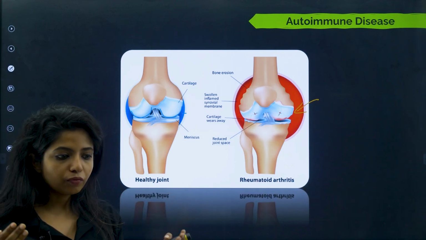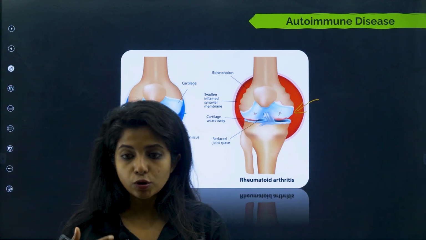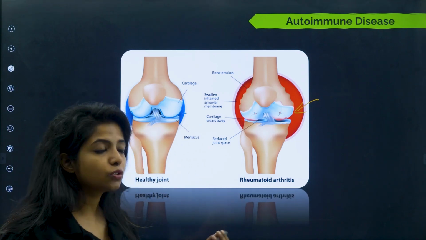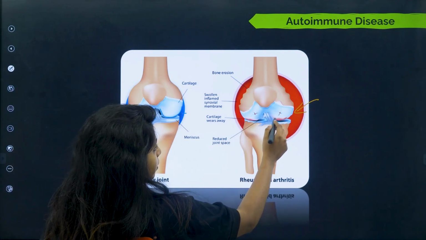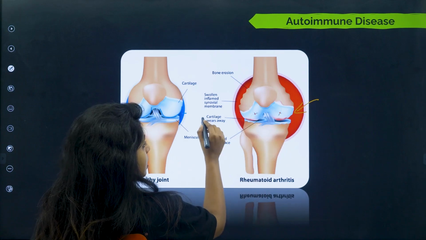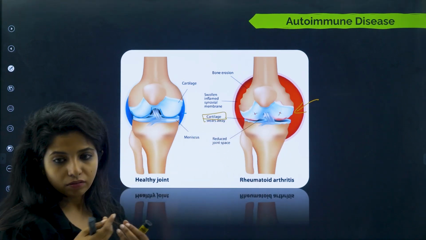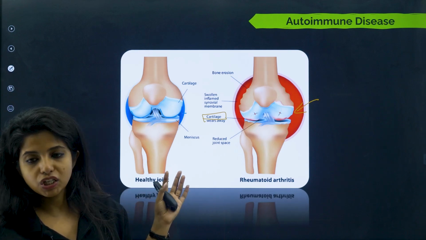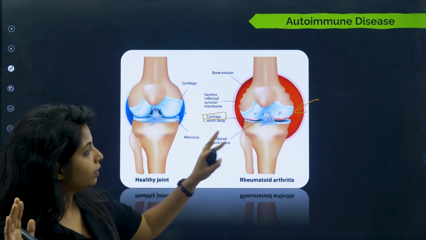Obviously, when you're doing something to our cells, they will show certain reactions. They will get swollen. When they get swollen, because of this pressure, the cartilage will now be somewhat broken. There would be some problem in the cartilage as well, and the ligament that is over there.